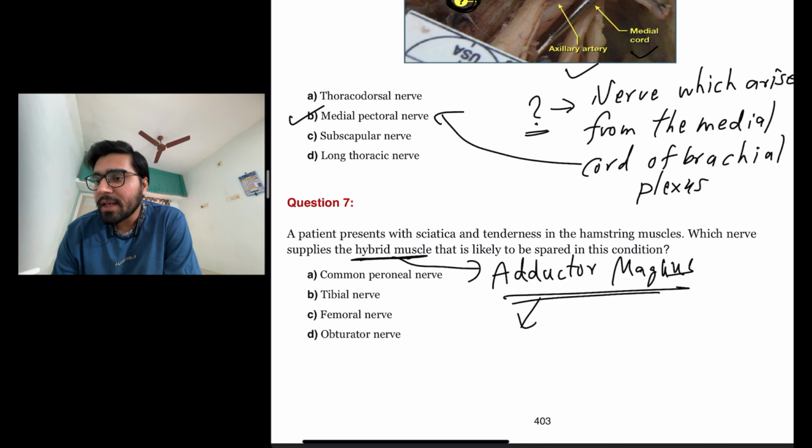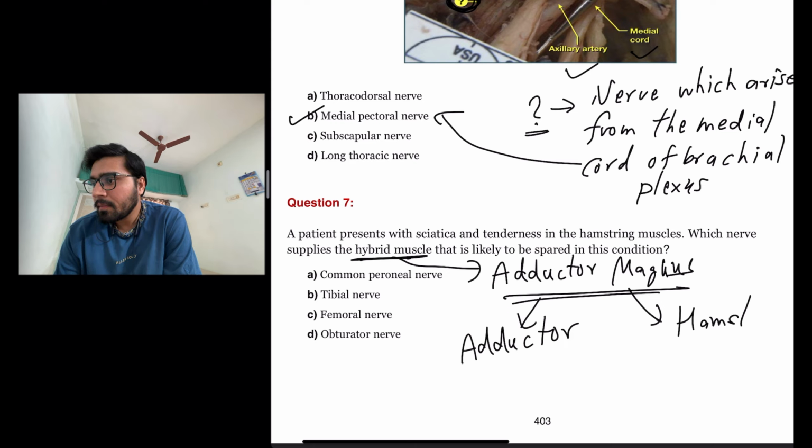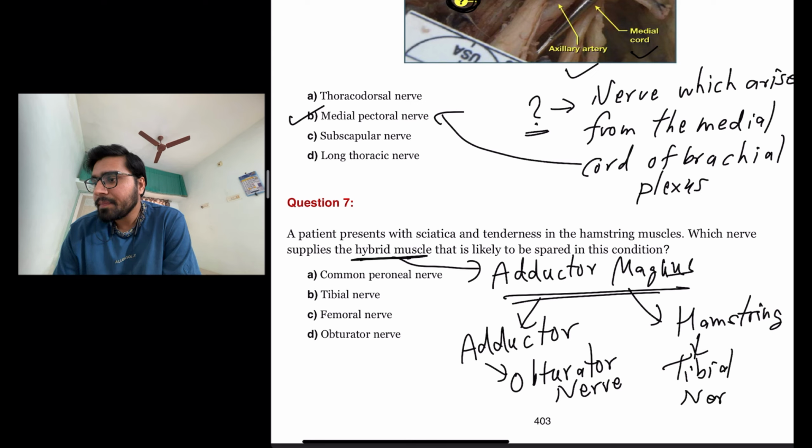And adductor magnus is two part, adductor part and hamstring part. Adductor part is supplied by obturator nerve and hamstring part is supplied by tibial nerve.